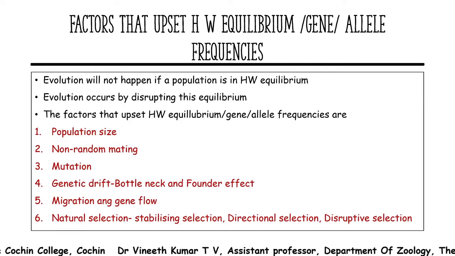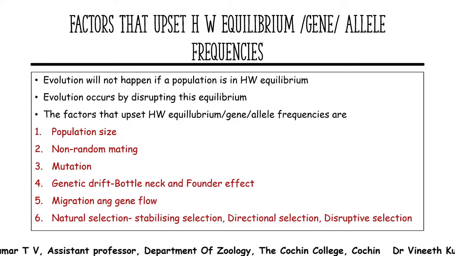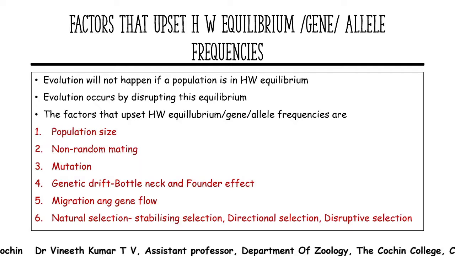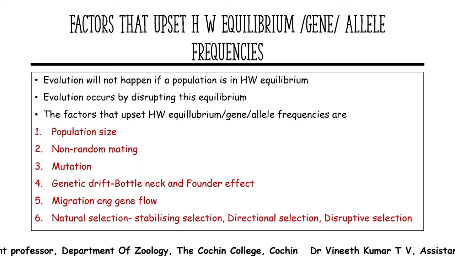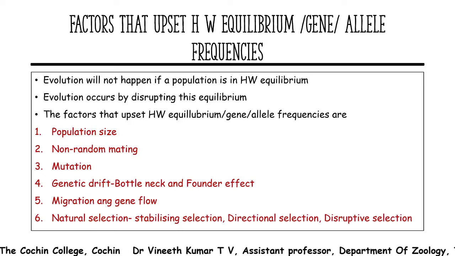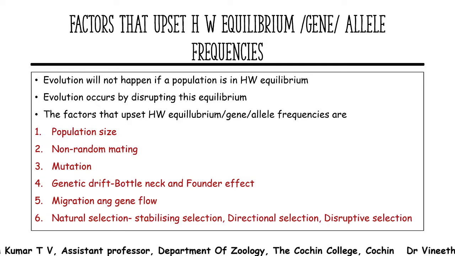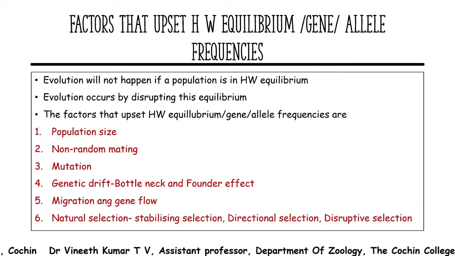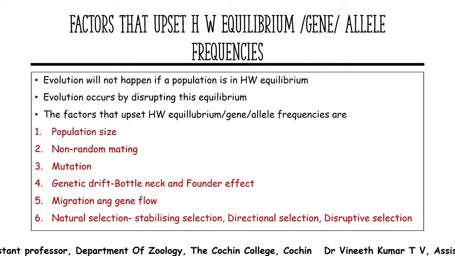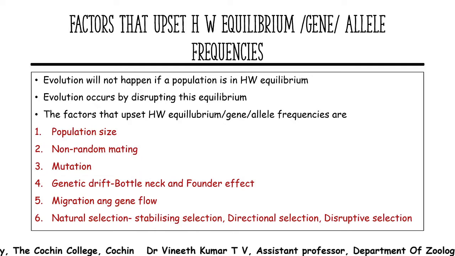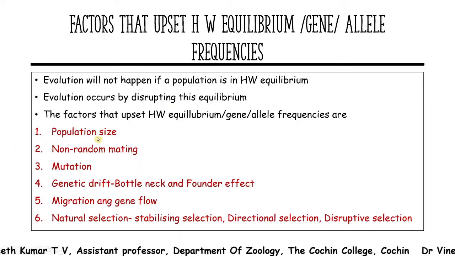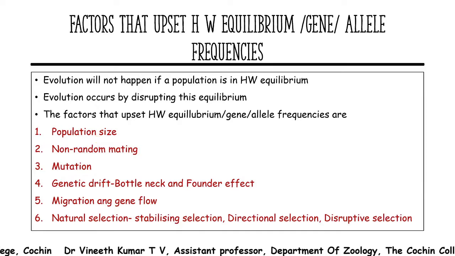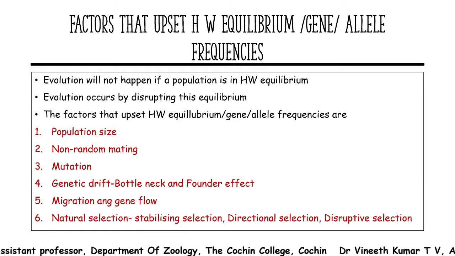The first one is population size. You can see that these are exactly the opposite of the rules we discussed for following Hardy-Weinberg equilibrium. The first is population size, the second is non-random mating, the third is mutation, the fourth is genetic drift, bottleneck or founder effect, the fifth is migration and gene flow, and the last is natural selection. Coming to the first, population size: according to the Hardy-Weinberg law, in a large population the gene frequency is more or less constant, which we also saw in the discussion of genetic drift.